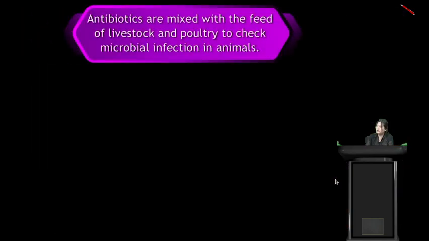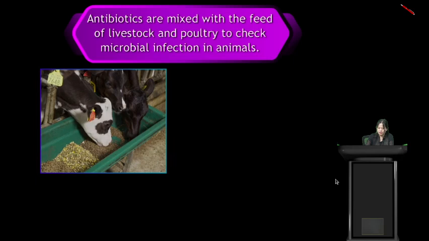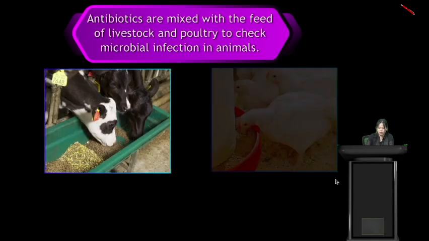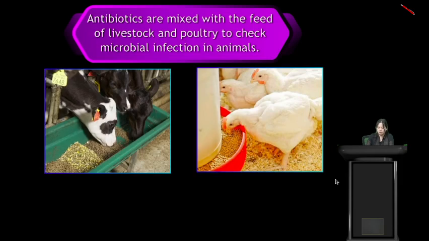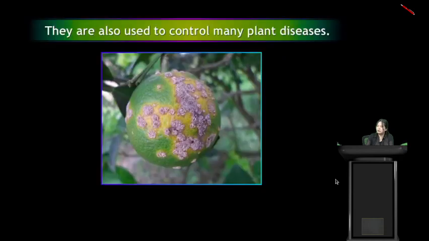Antibiotics are mixed with the feed of livestock and poultry to check microbial infection in animals. These antibiotics are not only used by humans, but also used in animals. These antibiotics are also used to control many plant diseases. So antibiotics are not only used in humans, but are also used in animals and plants.